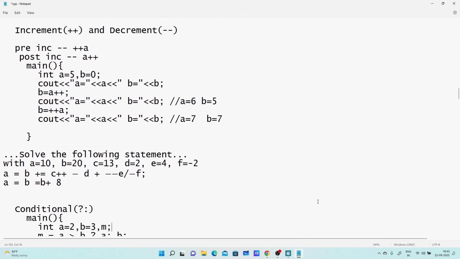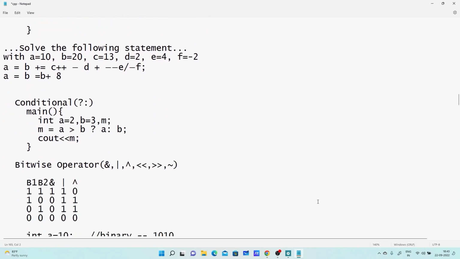Conditional operator. So directly here I have an example of a conditional operator. I am not going for the syntax, I am checking the condition. If this condition is true, by looking at the variable declaration, a is 2, b is 3. So what is your opinion? Condition is true or false? False. Okay, as the condition is false, value of b will be assigned to m.